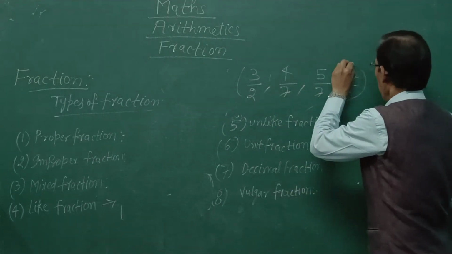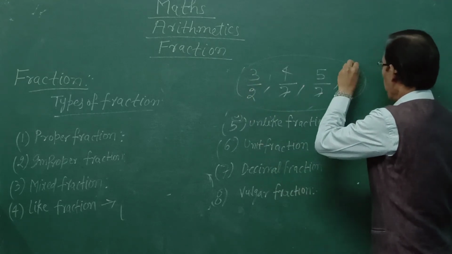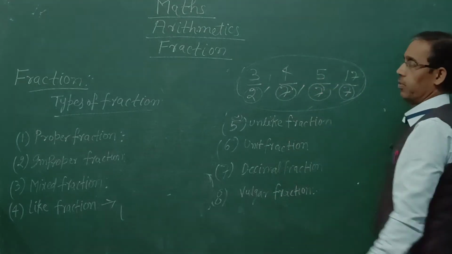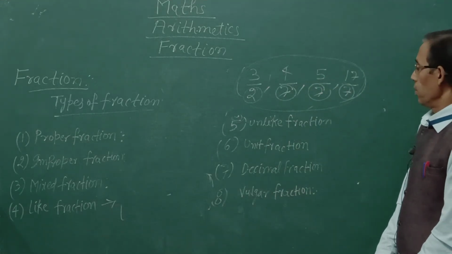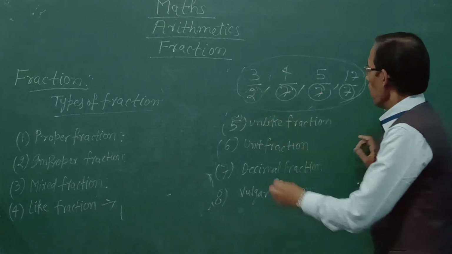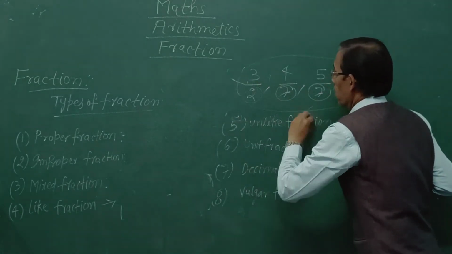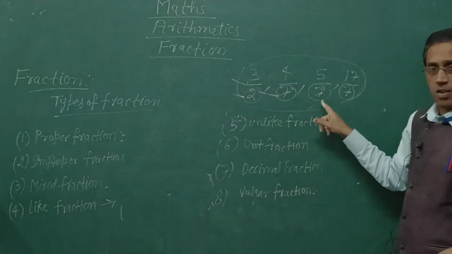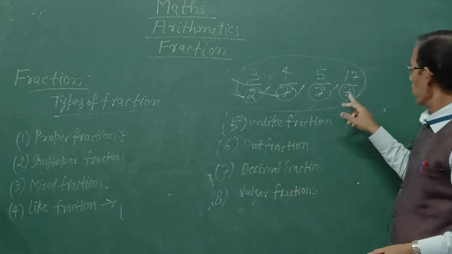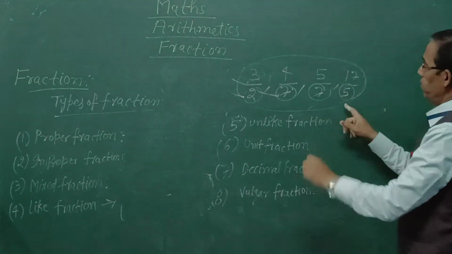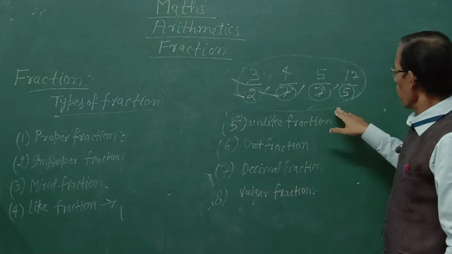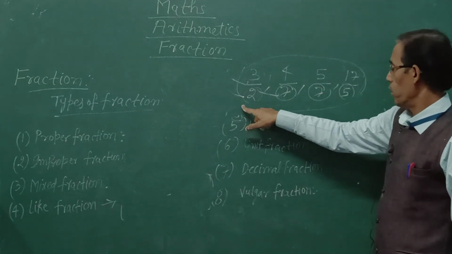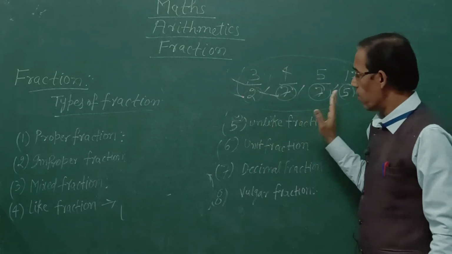Because the denominators of all these fractions are different. Here we see that in this fraction denominator is 2, in this fraction denominator is 7, in this fraction denominator is 7, and in this fraction denominator is 5. So here you see that there are different denominators. Okay, so this group is called unlike fraction.